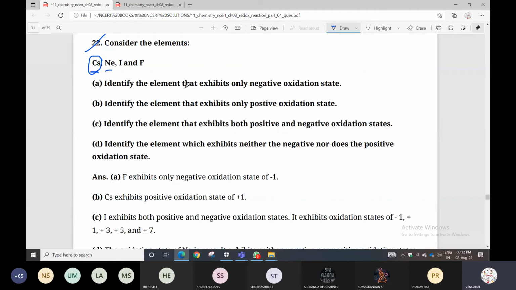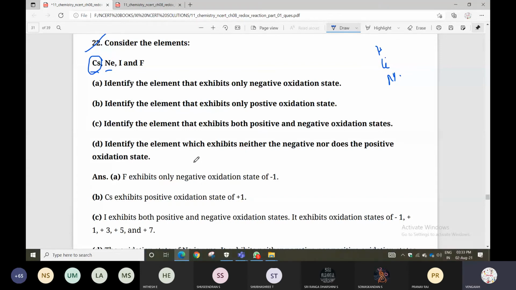Cesium is a 1A group element. First group: hydrogen, then lithium, sodium, potassium, rubidium, cesium. The last element of the first group contains +1 charge. 1A group elements all contain +1 charge. So this cesium element exhibits +1 oxidation state. Iodine exhibits both positive and negative oxidation states.